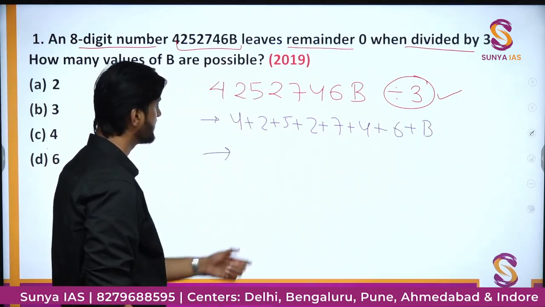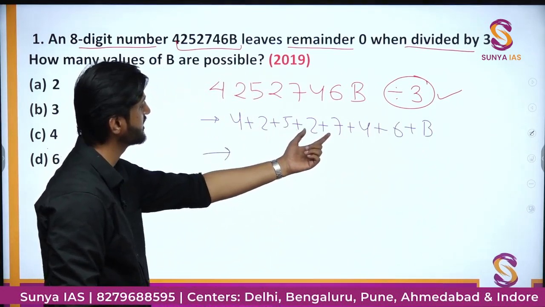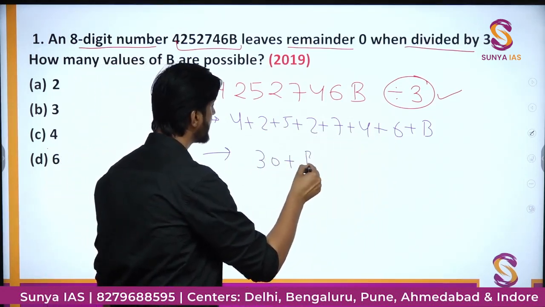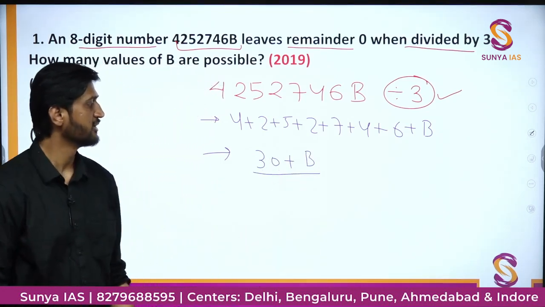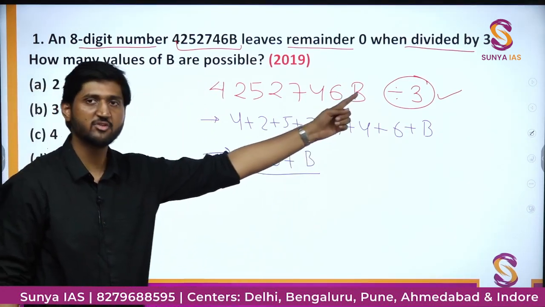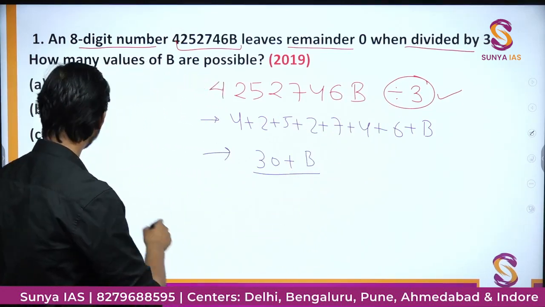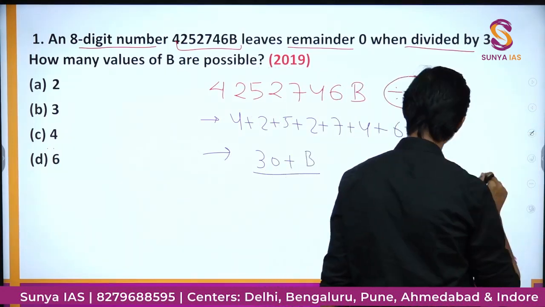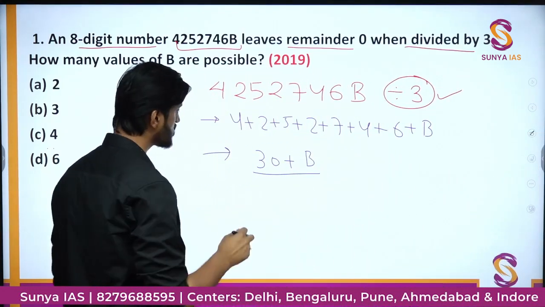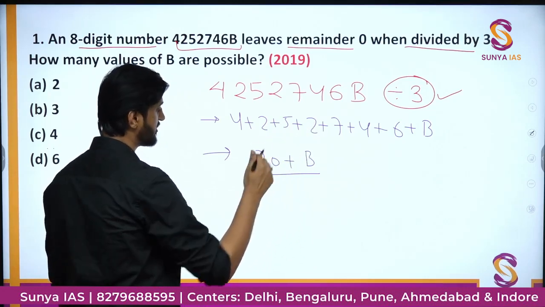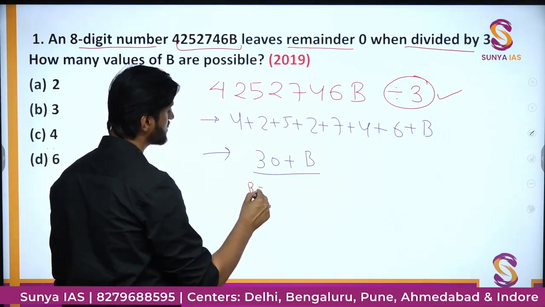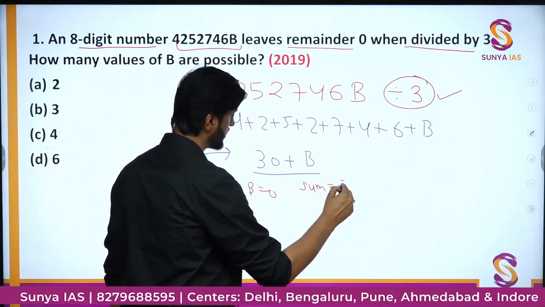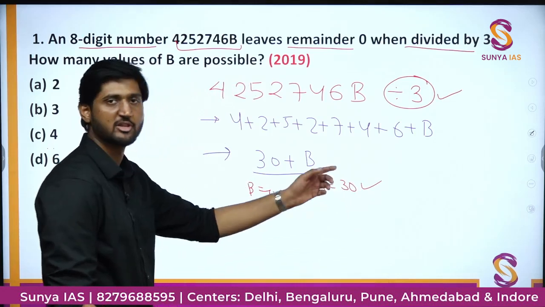When we add them all up, we have 6 plus 5, 11, 13 and 7, 20. Further we have 30. So we have 30 plus b as the sum of all digits. Now this sum should overall be divisible by 3. What are the possible values of b for which it can actually be divisible by 3? We can put b as 0 and the overall sum will become 30. So that is a good criteria. 30 is divisible by 3.